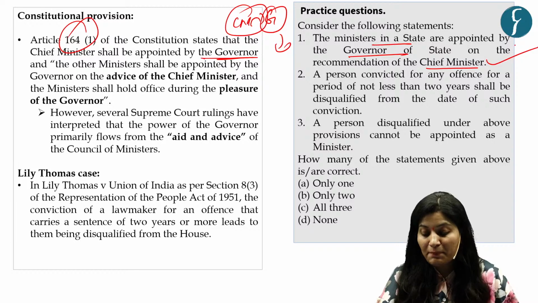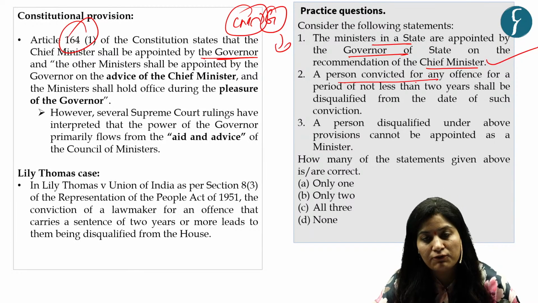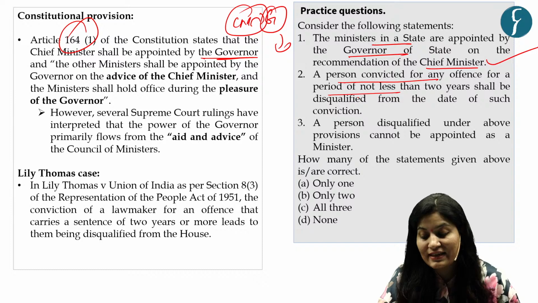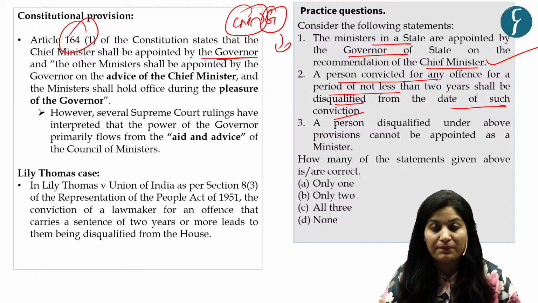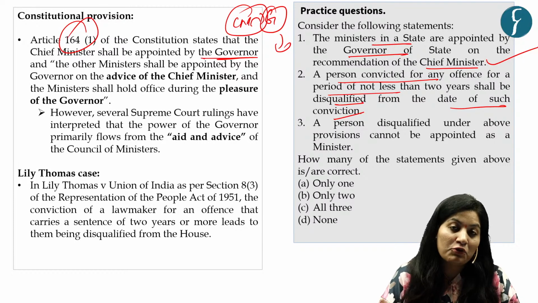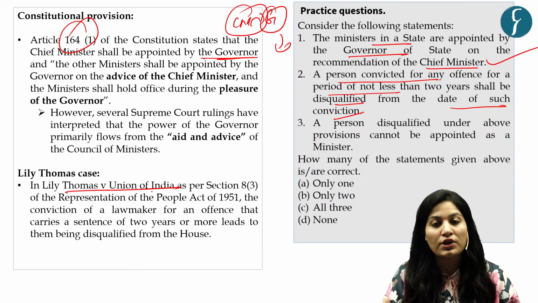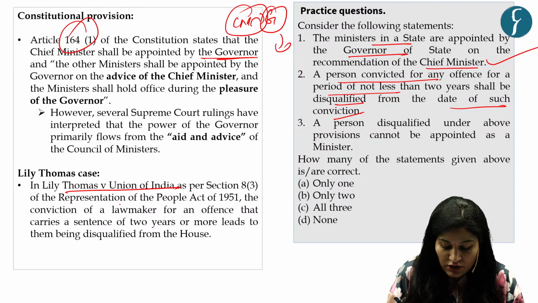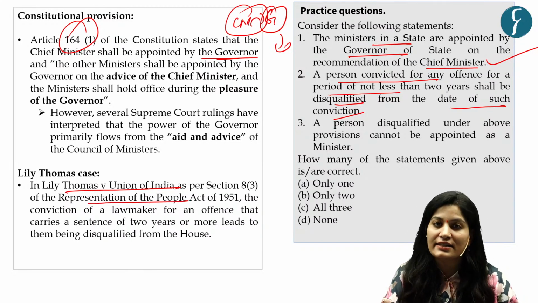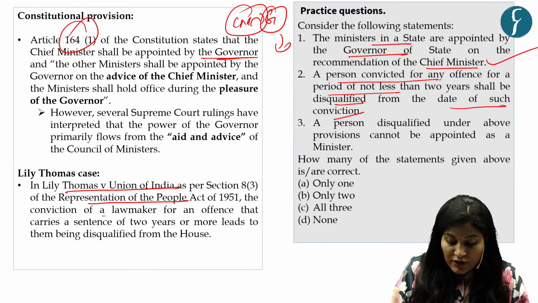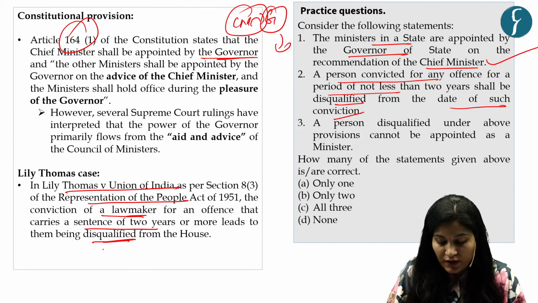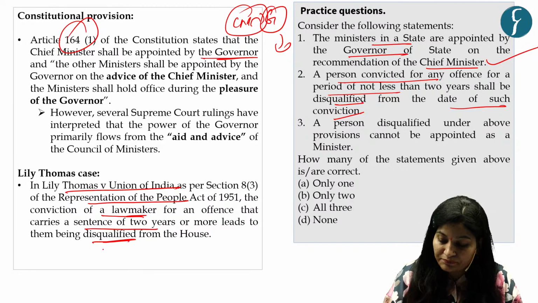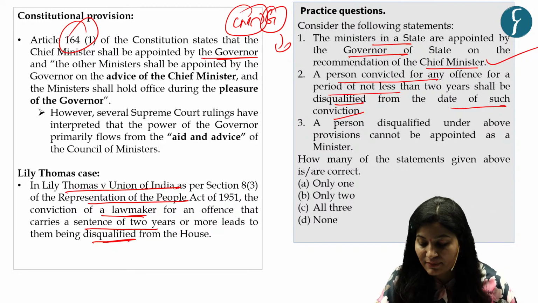Second statement is, a person convicted for any offense for a period of not less than 2 years shall be disqualified from the date of such conviction. Now again, this statement is correct. If you refer to Lily Thomas versus Union of India, as per Section 8 of the Representation of the People Act 1951, conviction of a lawmaker for any offense that carries a sentence of 2 years or more leads to them being disqualified from the house. Got it? This makes our second statement correct.